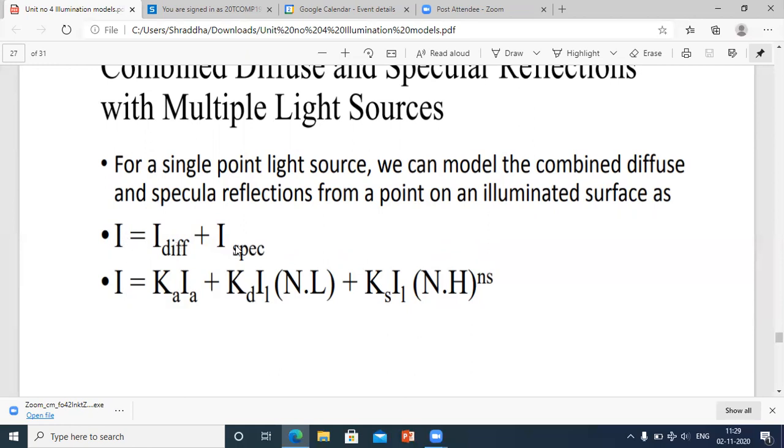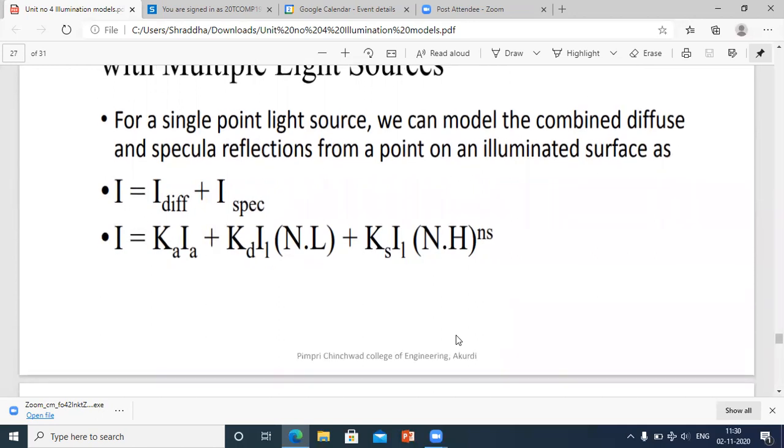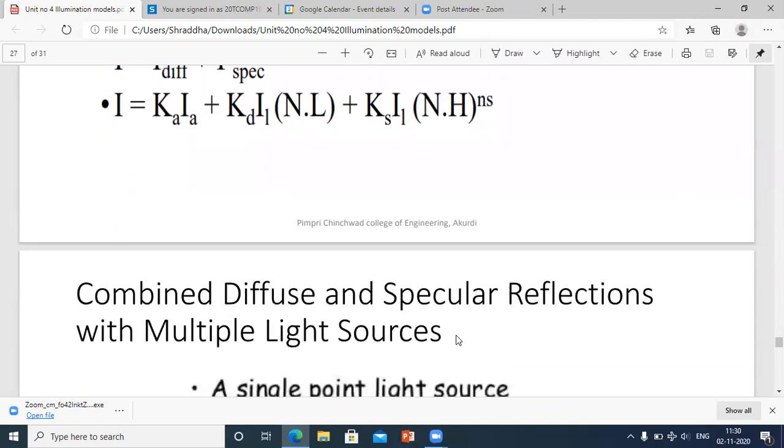I equals I diff plus I spec. I equals Ka into Ia plus Kd into IL in bracket N dot L plus Ks into IL in bracket N dot H bracket complete raised to Ns. Ns is the power of N that we had studied in the previous Phong model.